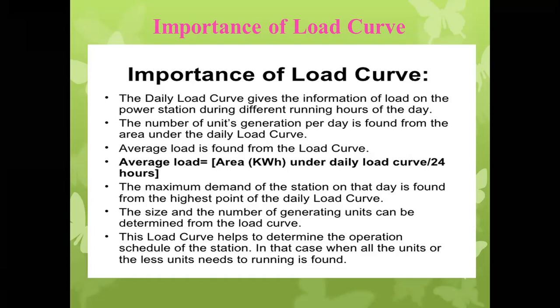Once we know the average load, we can easily find the load factor. So average load is equal to the area in kilowatt hour under the daily load curve divided by 24 hours, if it is drawn for a day. If it is drawn for 30 days or a month, it should be divided by 30 into 24. If it is drawn for one year, or an annual load curve, it should be 365 into 24. So simple, we have to remember this point.